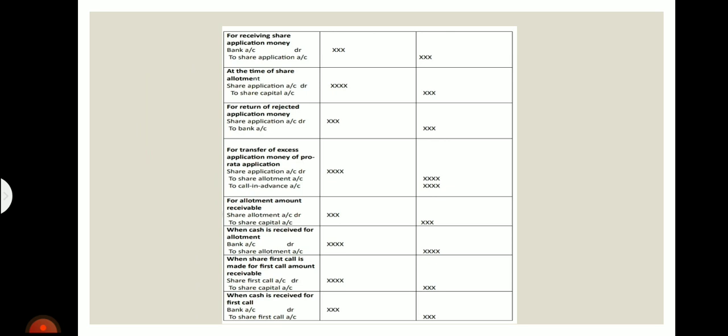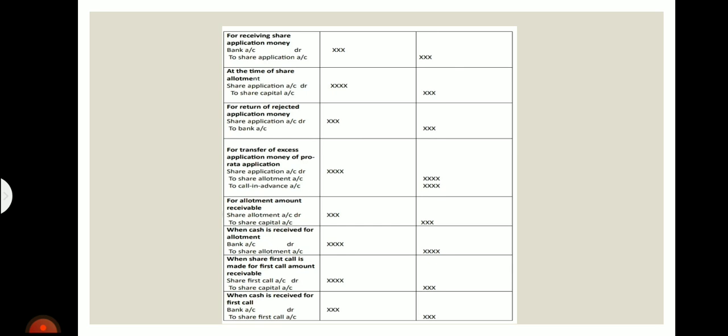First, for receiving share application money, bank account debit to share application account. The application money is received on such date, and the application at rupees this much will be booked. Next, at the time of share allotment, share application account debit to share capital. This is the transfer of application money on the allotted shares.